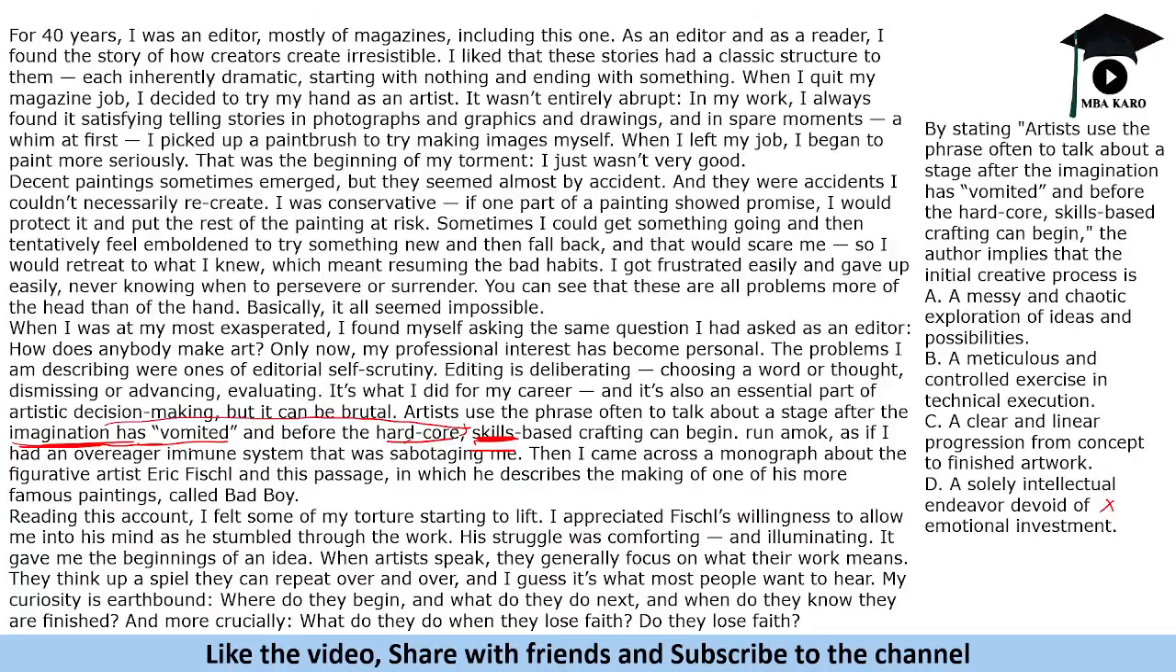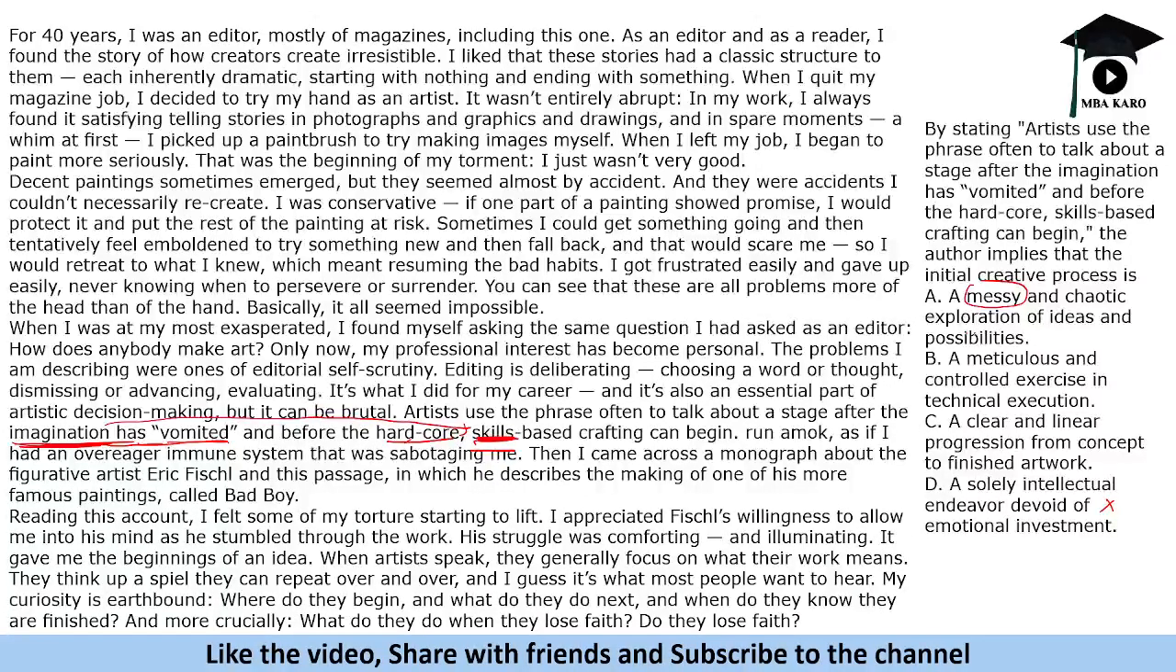Now if you look at this word vomited, in general it is not considered a positive connotation. So you can use the connotation of the word. Vomit would go with what, right? Meticulous, clear, messy. Usually vomit would go with a messy thing. So basically it says that initially you have chaotic exploration, you generate ideas. The imagination can be anything, right? And then you use the skills later. First you come up with some random idea and then use your skills.